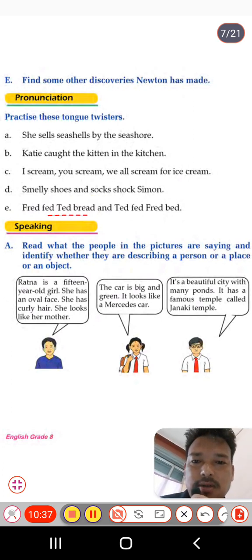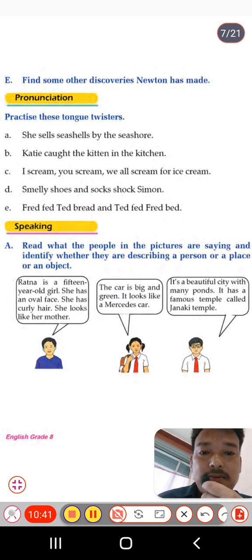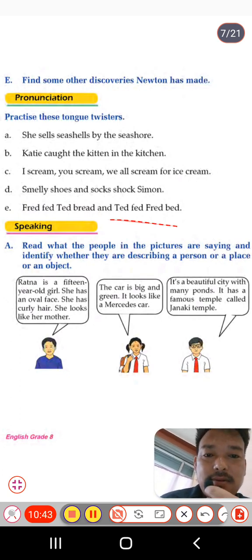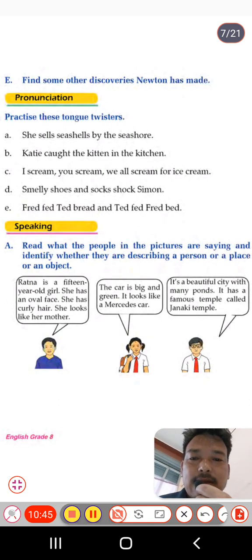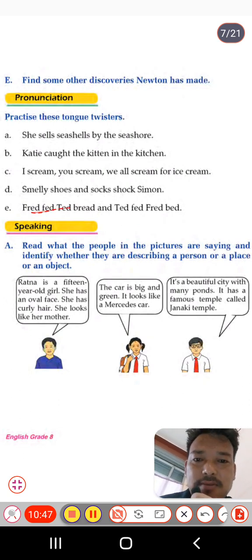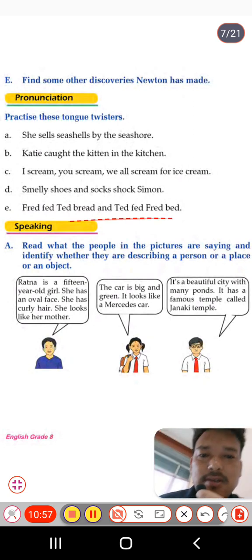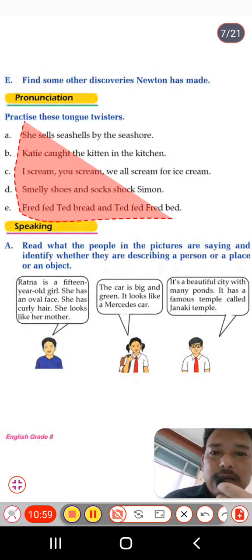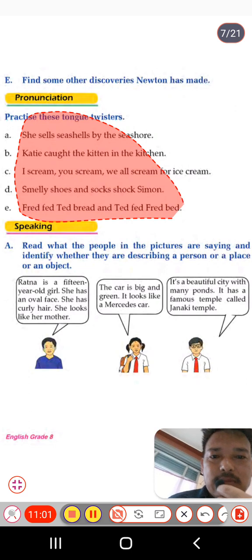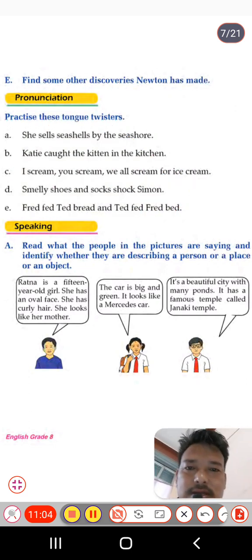And E number, Fred fed Ted bread and Ted fed Fred bread. Fed means to offer food, like Fred fed Ted bread, and Ted fed Fred bread. These are some tongue twisters, students. We have to practice by reading these sentences, tongue twisters.